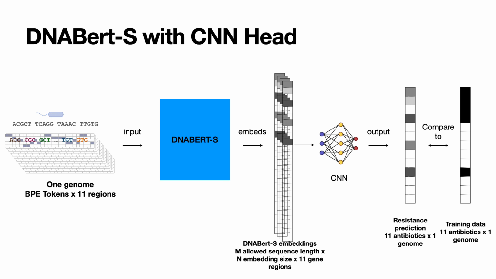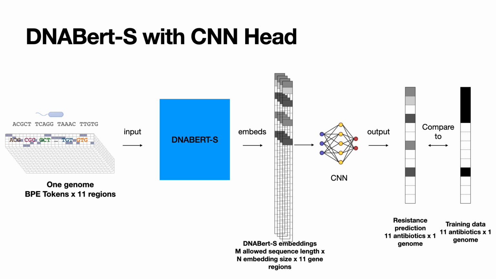The third one is the foundational model. We use the DNA-BERT-S model, which is known to have been trained on bacterial genomic data. So we do think that it has some idea of how the genomic data looks and what the underlying mechanisms should be. This is why we choose to go for this model.